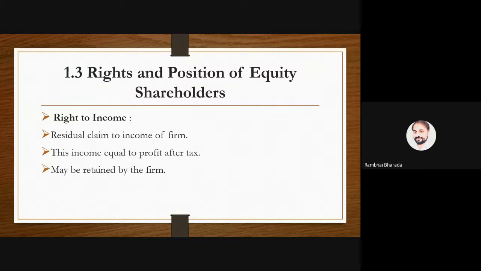Are we clear about the right to income? They have a right to get the dividend whenever there is a profit. Here, profit means net profit, profit after paying all the expenses and even after paying the tax. So profit after tax is considered as income, and this income is available for equity shareholders to distribute as a dividend.